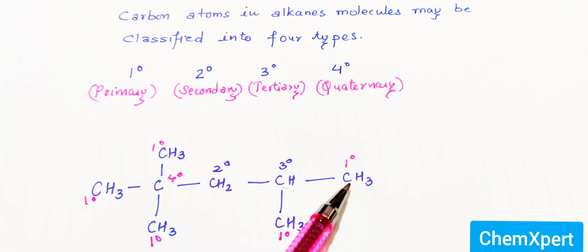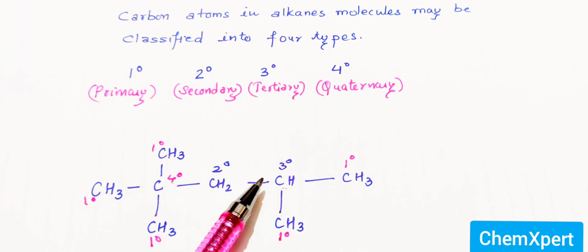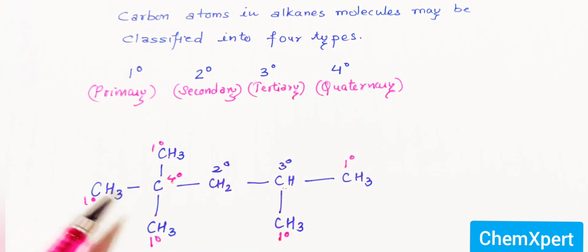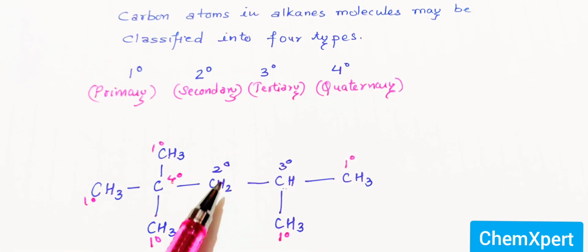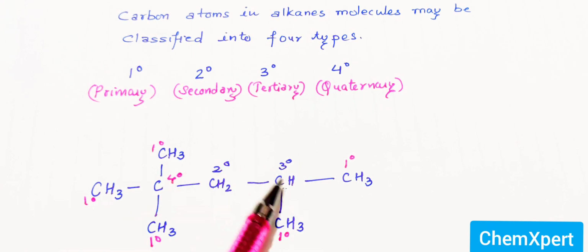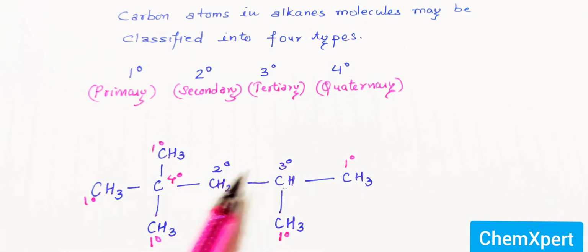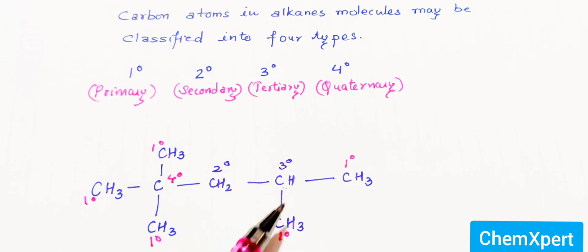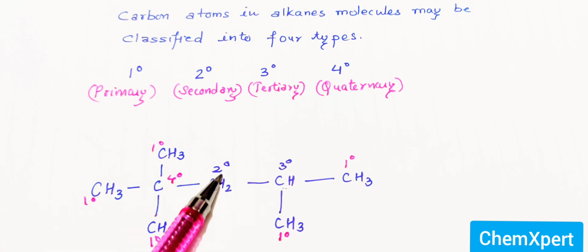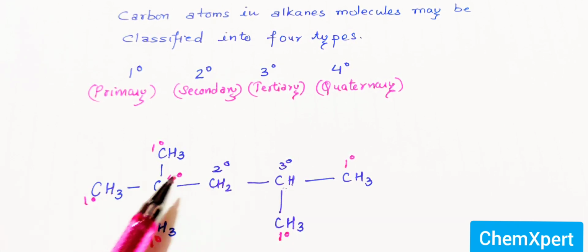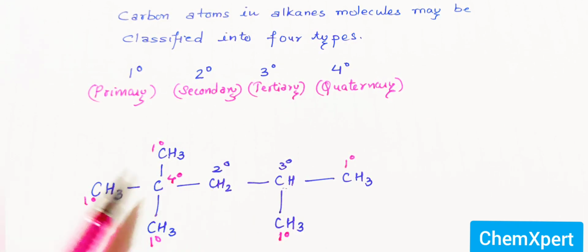So here this one is a primary because it is attached to one carbon atom. So all methyl groups here are primary carbon atoms. And this carbon atom which at one time is attached to two carbon atoms is the secondary one. This carbon atom which at the same time is attached to three carbons, 1, 2 and 3, is the tertiary one. And here this carbon is attached to these four, so this will be the quaternary carbon atom here.